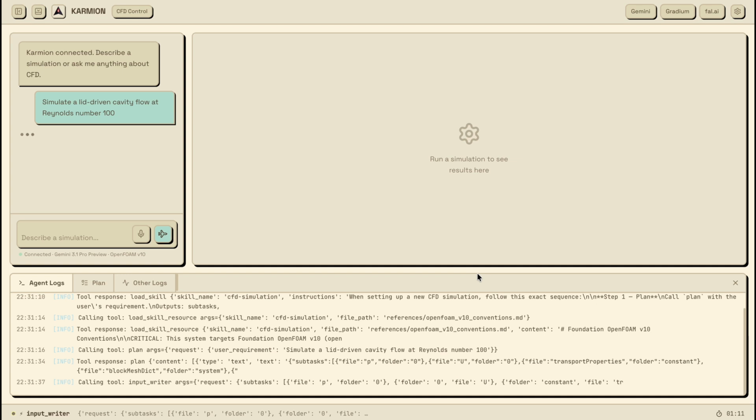What would take a trained CFD engineer the better part of a day? Setting up the mesh, configuring boundary conditions, writing solver files, debugging crashes. Karmion does in around 2 minutes.